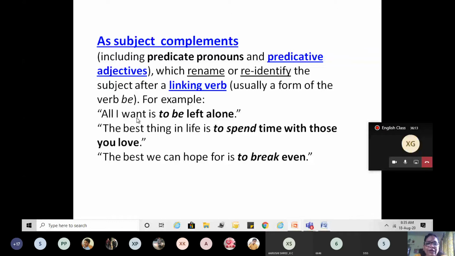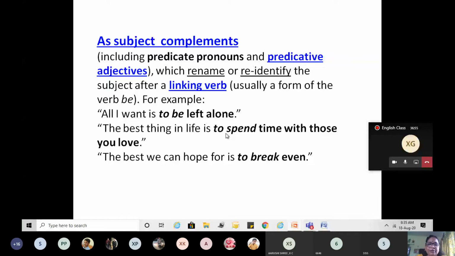Then we have a linking verb which is a form of be, that is. And then we have a subject complement. What does the subject refer to? Here the subject refers to this complement. It is also a predicative adjective, we can say, or pronoun. To be left alone. It tells you what the subject wants. What does I want? To be left alone.